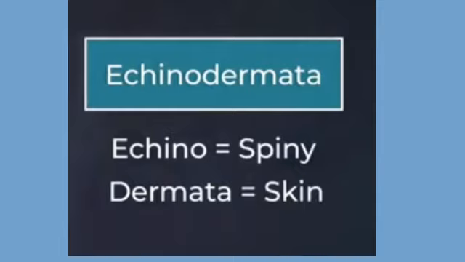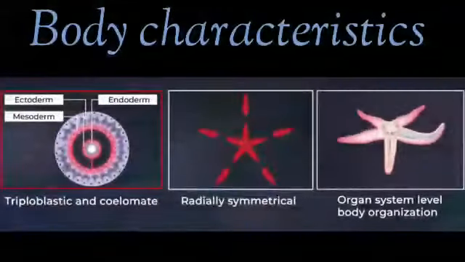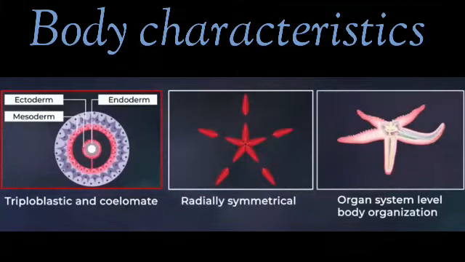Next phylum is Echinodermata. The splitting of it is echino means spiny and dermata means skin. So the animals having spiny skin come in this phylum. See in this picture, the spiny exoskeleton or skin of an animal is shown. These animals show the following body characteristics. First one is triploblastic and coelomate. Here three germ layers we can find and the body cavity also.